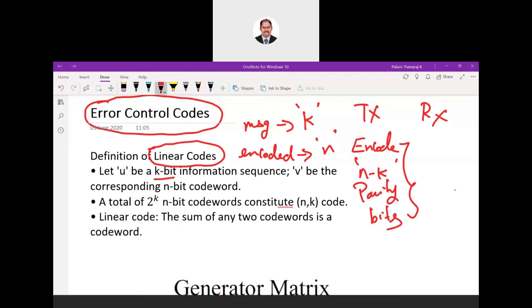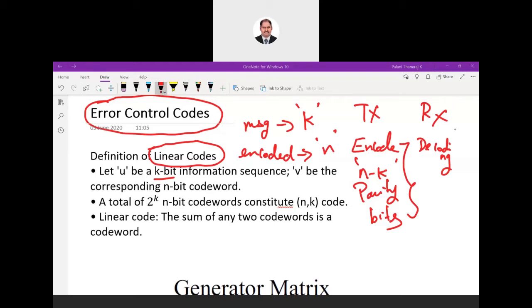On the receiver side, what we call decoding. Decoding is nothing but you receive the coded message, the code word, which contains the message, and you try to retrieve it. If there is an error, you try to correct it. That process is done on the receiver side. That is called decoding.